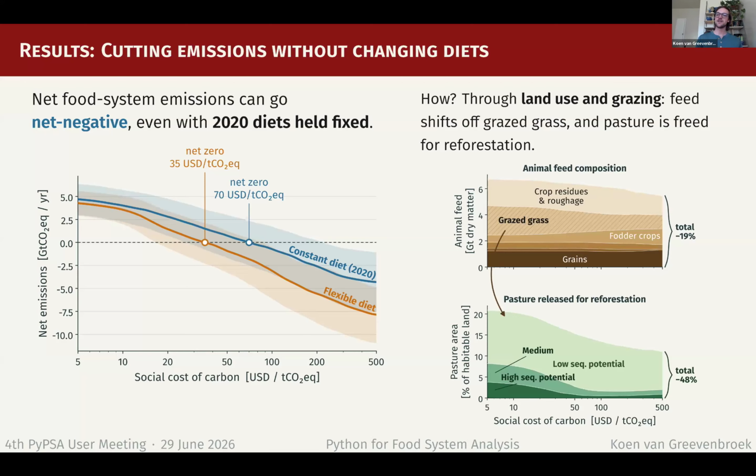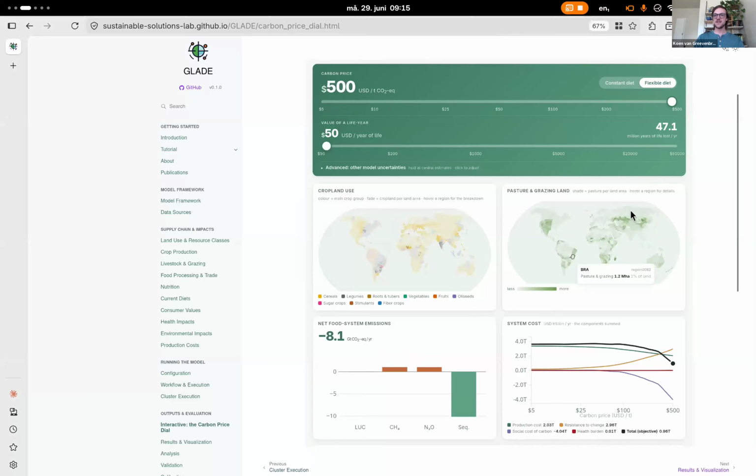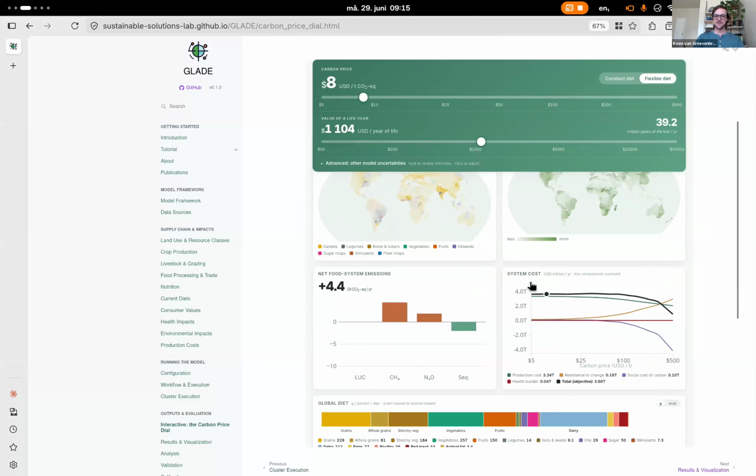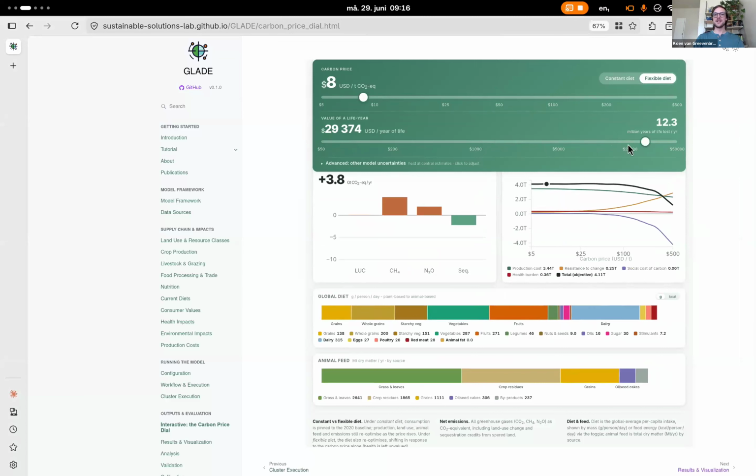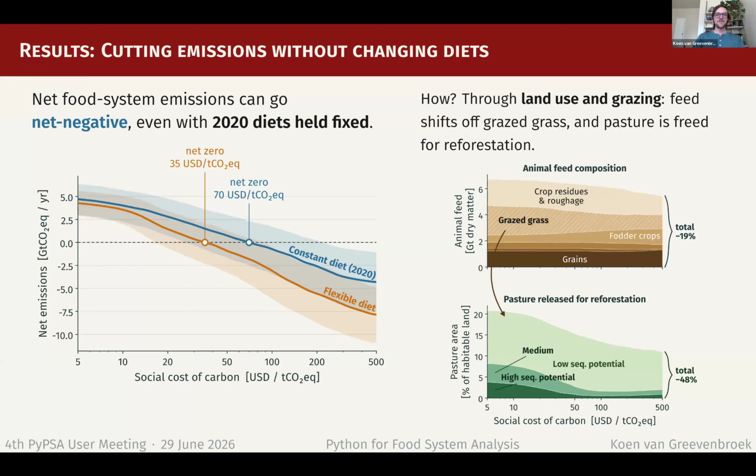If you want to explore the results in more detail, I actually made this interactive display on the documentation, and here you have a carbon price slider, and you'll see how the system responds. And on the map here, you see how much less pasture land is being used. And you can also slide diet around. Further down here, we see what the food or diet situation looks like. But I would encourage you to play around with this yourself after the talk.